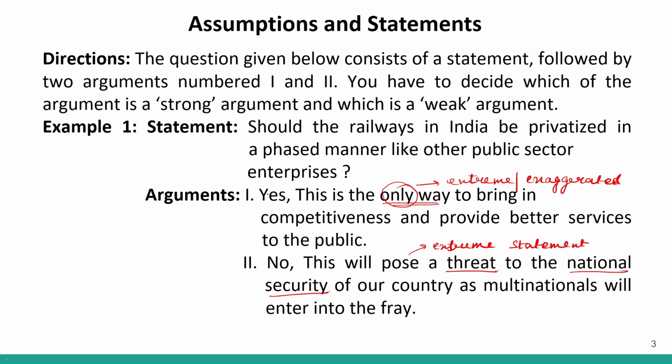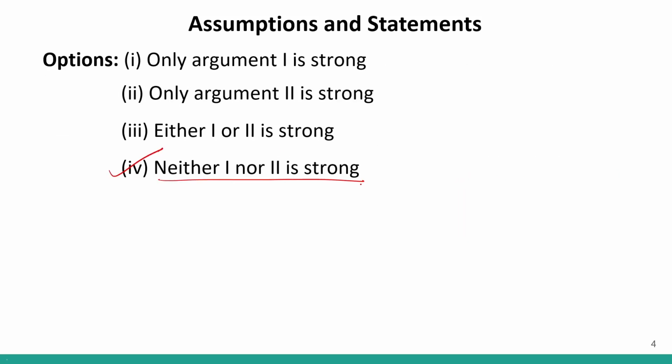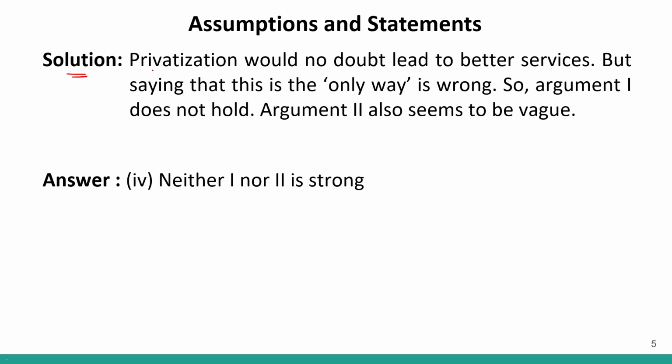If I look at the options, option number 4 says that neither 1 nor 2 is strong. So neither of the arguments is a strong argument. So the answer will be option number 4. If you look at the solution, it says privatization would no doubt lead to better services, but saying that it is the only way is wrong, so argument 1 does not hold. Argument 2 also seems to be vague, because we were talking about a threat to national security. It was a vague, extreme statement, so the second one is also not correct. So neither 1 nor 2 is strong.